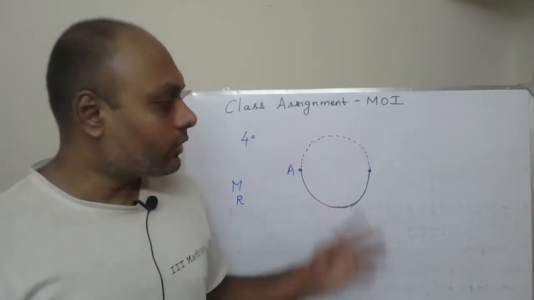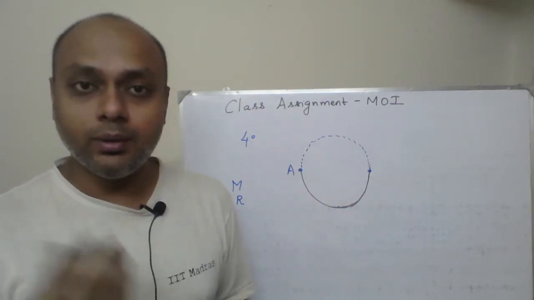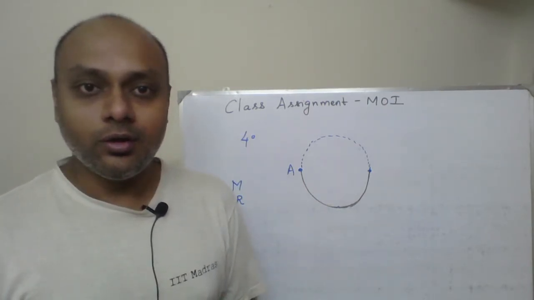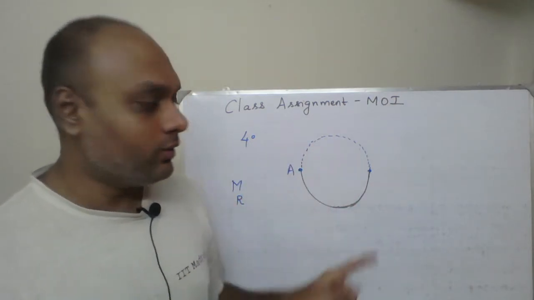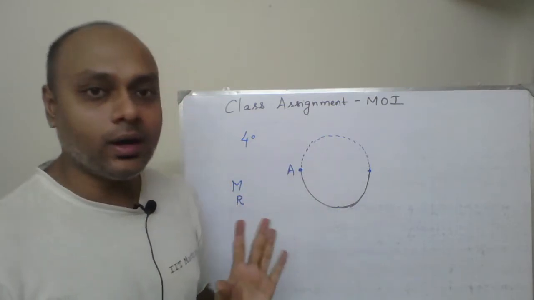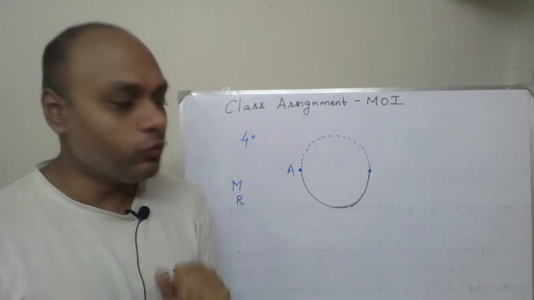What will be the radius for the full ring? Just think about it. Now if you have thought the radius will become 2r, either you are sleepy and you are watching this, or your mind is not fully concentrated over here. See, for the full ring, the radius is going to be r only, right? Whether it is half ring or full ring, the radius measurement will be only r. Mass will change. Radius is going to be just r only for the full ring.